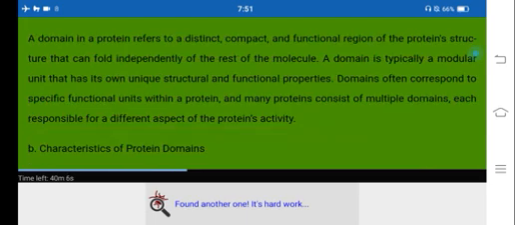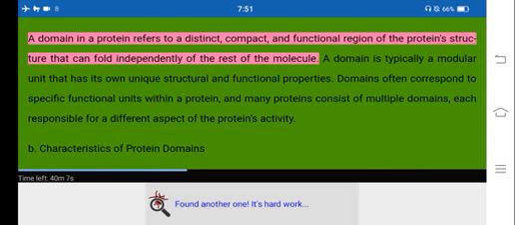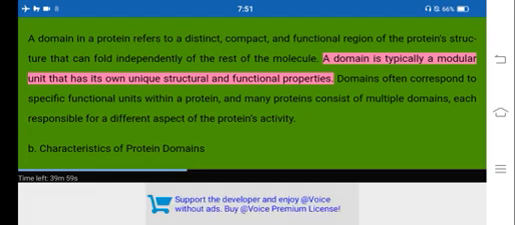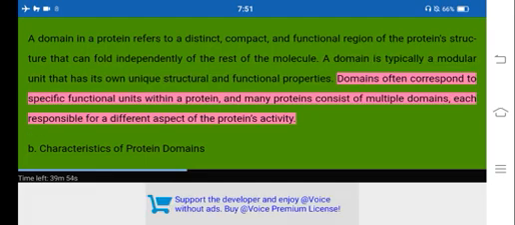1. Domains. A. Definition. A domain in a protein refers to a distinct, compact, and functional region of the protein structure that can fold independently of the rest of the molecule. A domain is typically a modular unit that has its own unique structural and functional properties. Domains often correspond to specific functional units within a protein, and many proteins consist of multiple domains, each responsible for a different aspect of the protein's activity.